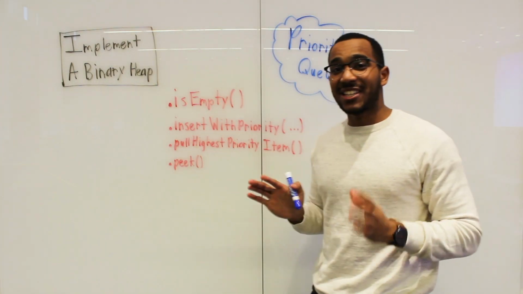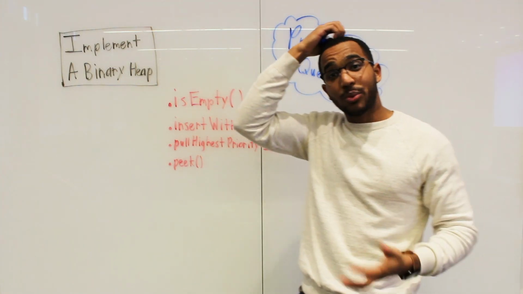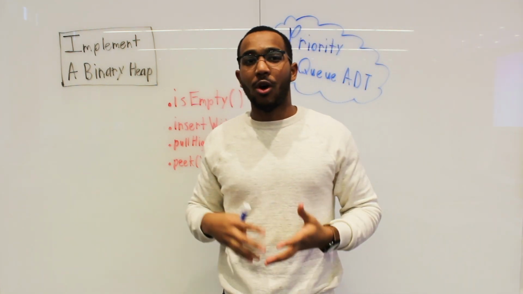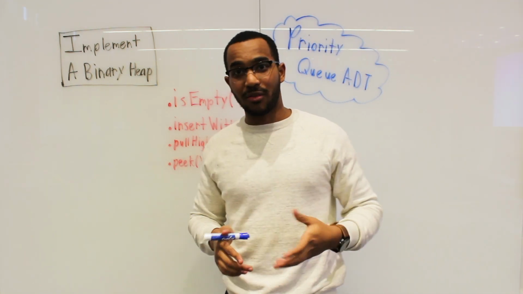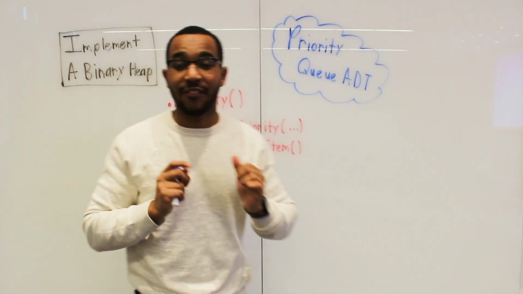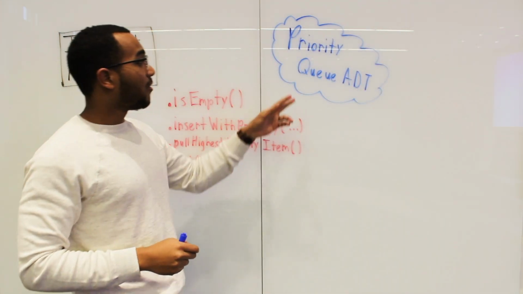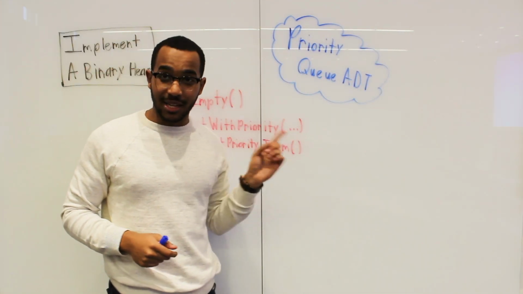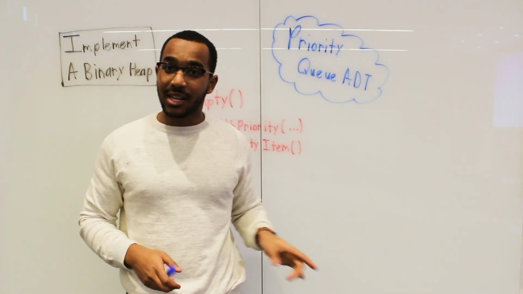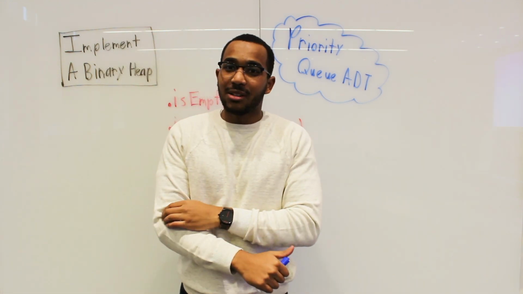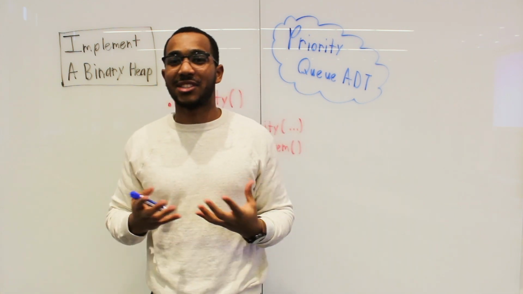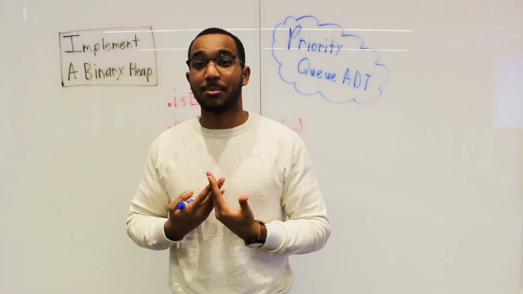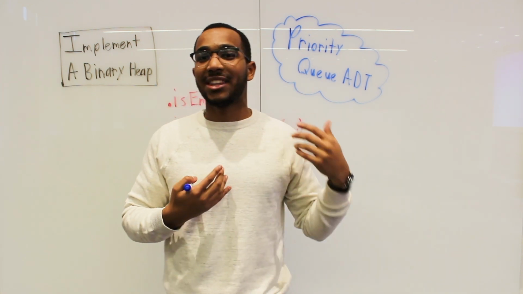Okay, so before we investigate what a heap is, we need to see where a heap comes from. What is a heap an implementation of? So a heap is a maximally efficient implementation of the priority queue abstract data type. Now, what is an abstract data type again? An abstract data type is a set of behaviors that we define a certain data type to have so that we can even call it that data type.